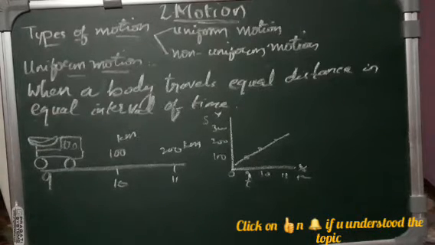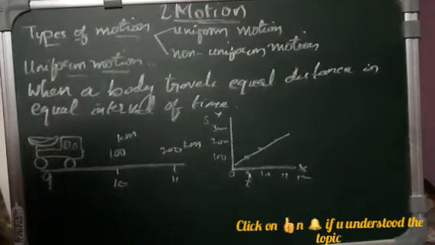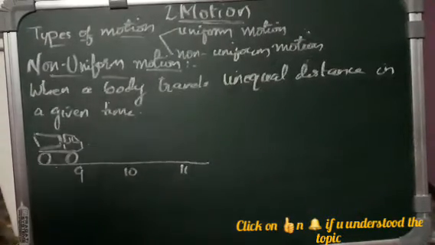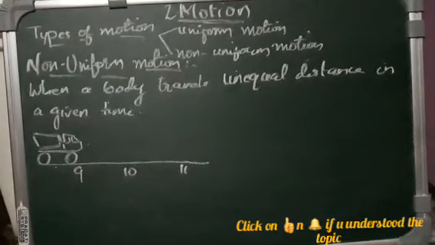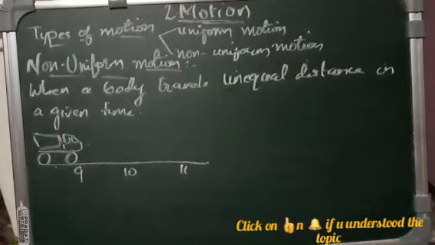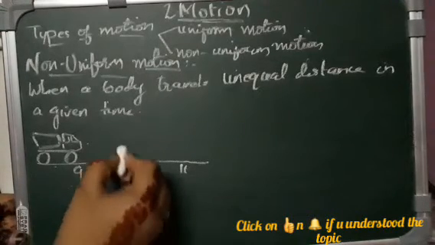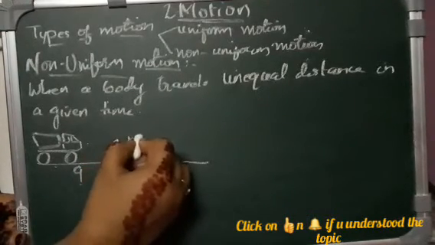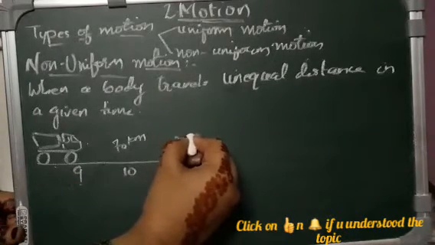What is non-uniform motion? Non-uniform motion is exactly the opposite. When a body is traveling unequal distance in a given time interval. Suppose we take the same truck, starting at 9 at 0 distance. At 10 it is at 70 kilometers. After that at 11 it is at 200 kilometers.